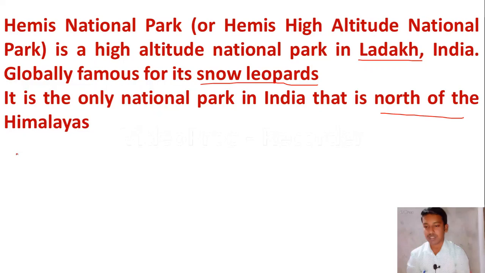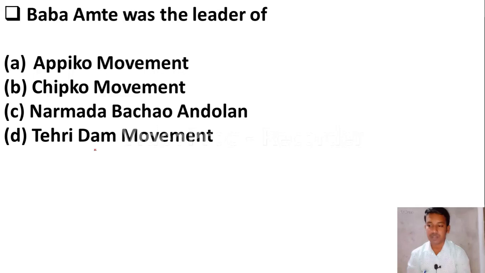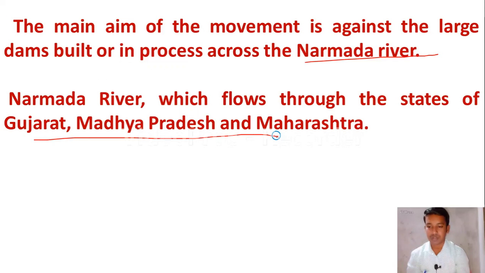Baba Amte was the leader of: option A Appiko movement, option B Chipko movement, option C Narmada Bachao Andolan, option D Tehri Dam movement. Here the right answer is Narmada Bachao Andolan. The main aim of the movement is against the large dams built or in process across the Narmada river, which flows through the states of Gujarat, Madhya Pradesh and Maharashtra. Let us move to the next question.